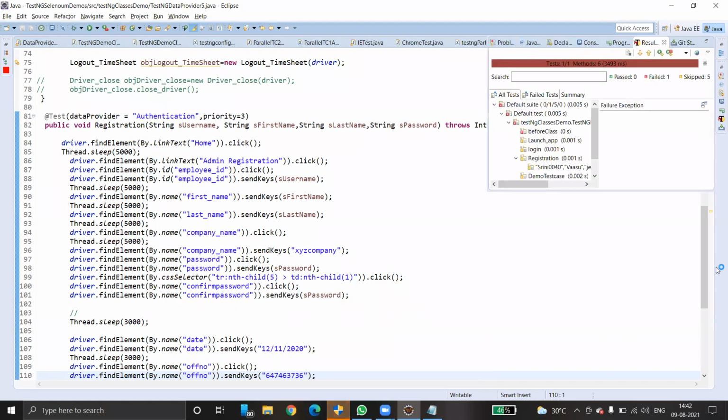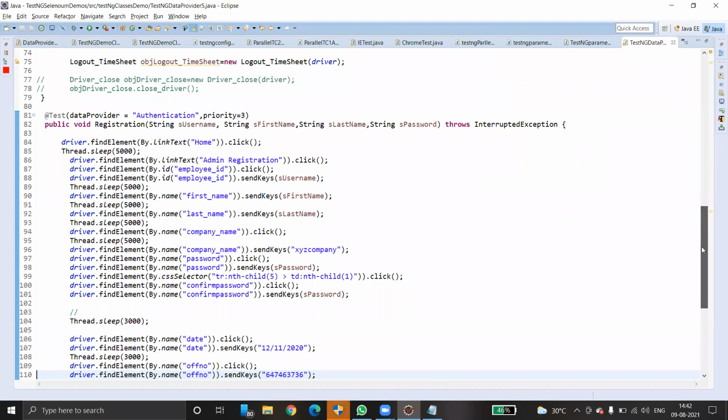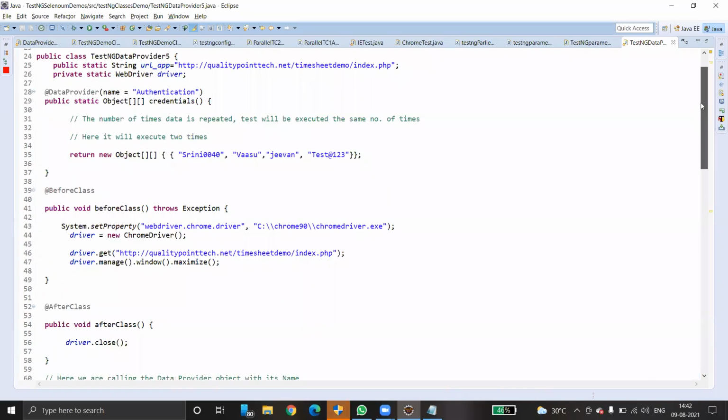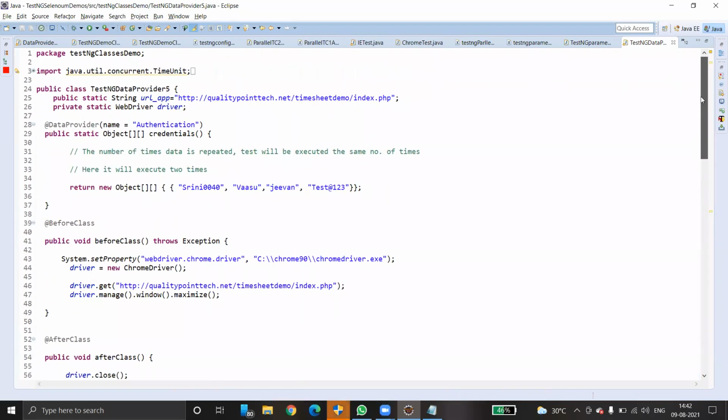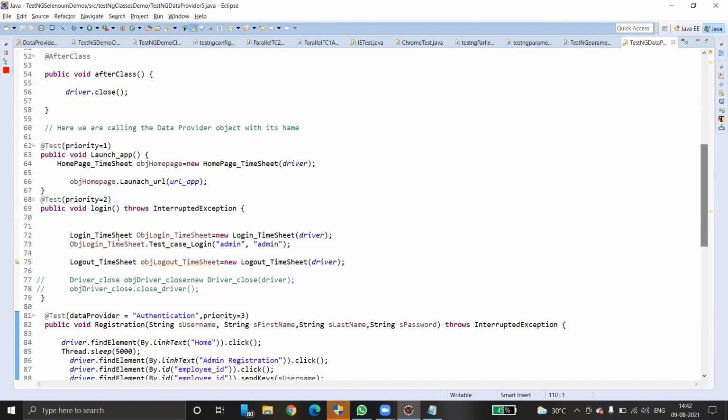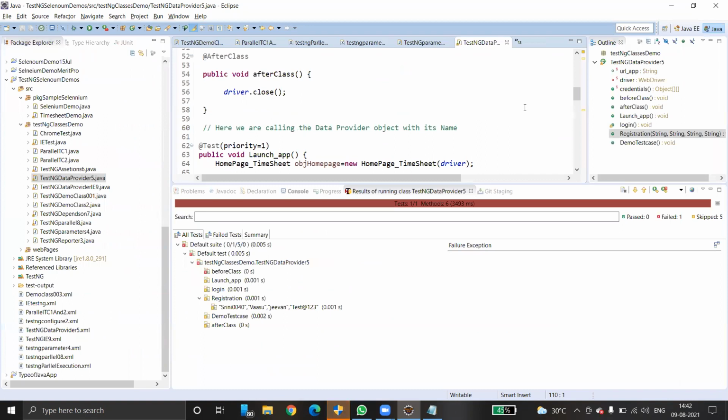What it does basically, it does nothing. Oh, it's failed, I think. Okay, we need to run from the XML file instead of running from application. You have to ask this question, why can't you run from a class? We can't run really because this has multiple test methods. See how many test methods are there? Login, launch, logout, so many are there. If you have more than one test method, we can't simply run a TestNG class from the Java class. You have to go to configuration only. Configuration.xml file is required. Otherwise, you can't really run it.